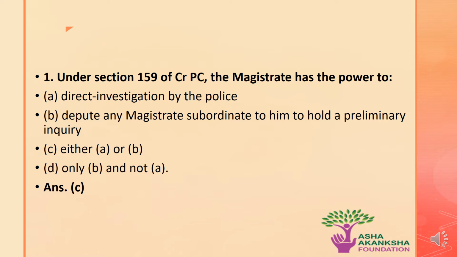C. Either A or B. Or D. Only B and not A. The correct answer to this question is option C, that is, either A or B. That means to say, under Section 159 of the CrPC, the magistrate has the power to either direct investigation by the police or depute any magistrate subordinate to him to hold a preliminary inquiry.